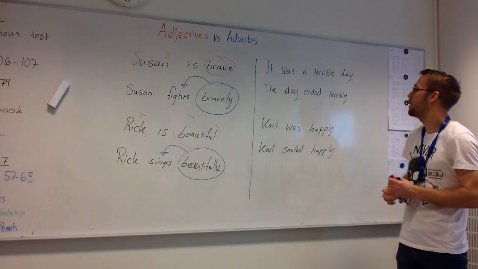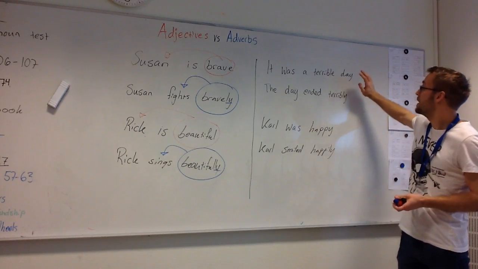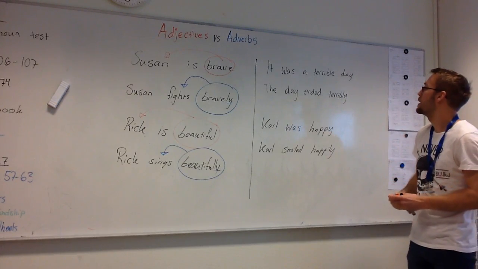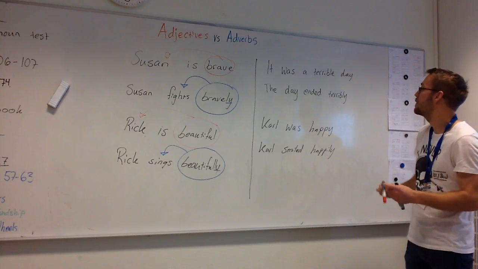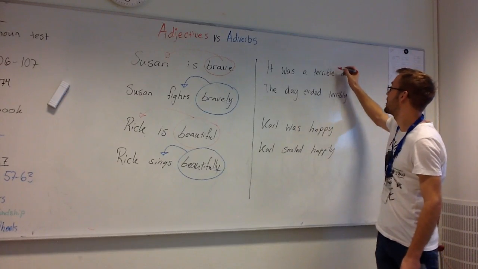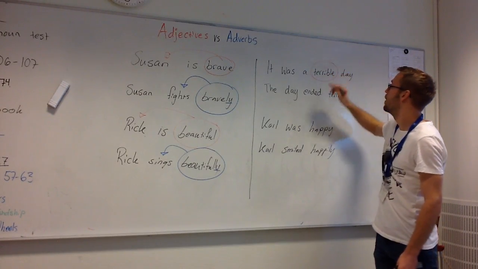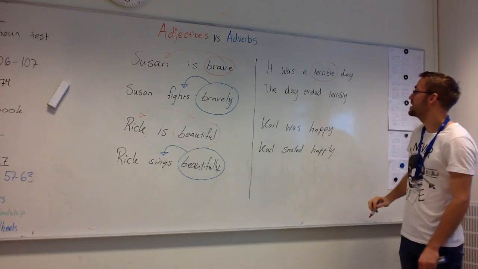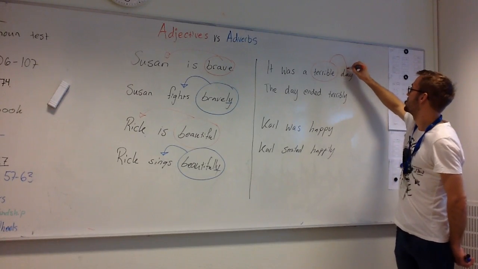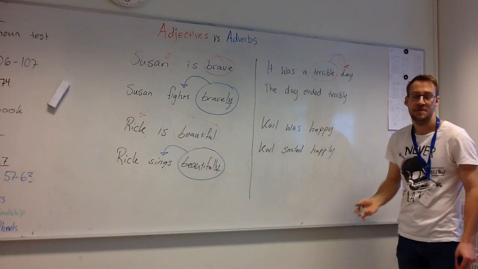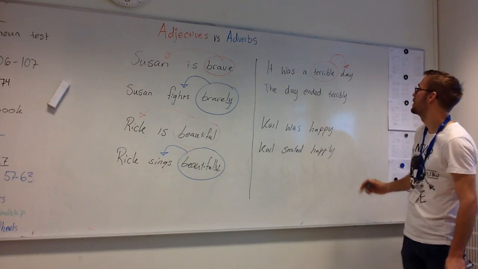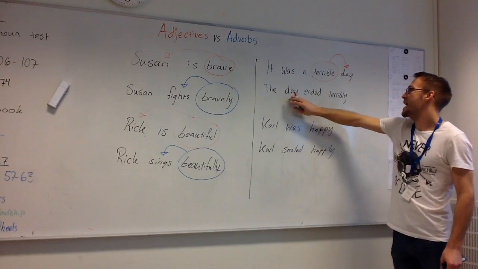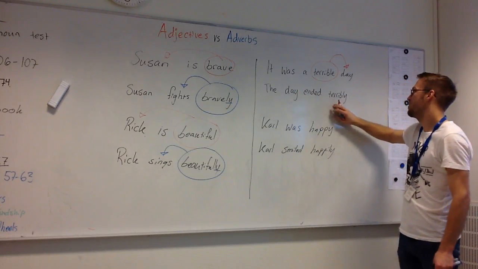Then we got another sentence. It was a terrible day. Det var en hemsk dag. And here we have terrible. Okay. Question is, what does terrible describe? In this instance, it describes the day. And the day in this case is a thing, a non-living thing. So terrible, adjective.